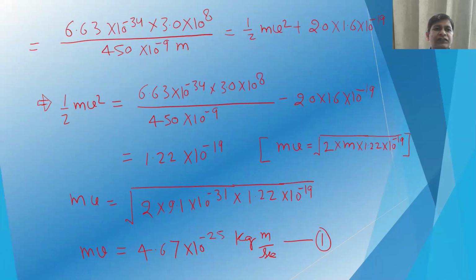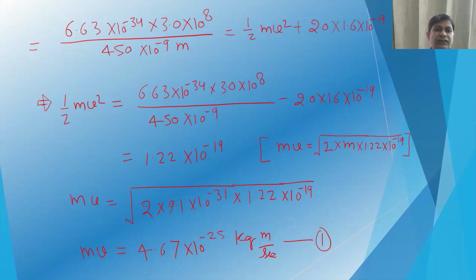It will be 6.63 10 to power minus 34, the Planck's constant, multiplied by the velocity of light, which is 3.0 10 to power 8, divided by 450 10 to power minus 9 meter, equal to kinetic energy, which is 1 by 2 mv square, plus work function, 2.0 into 1.6 10 to power minus 19.